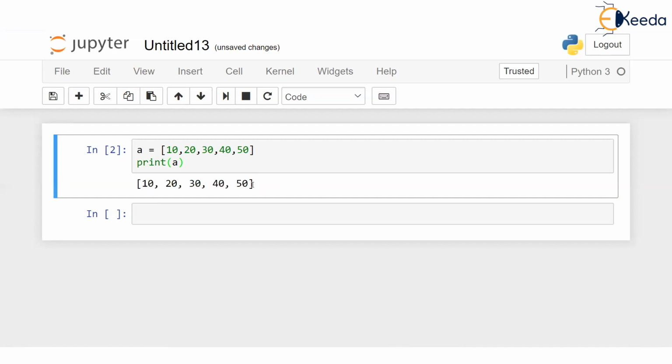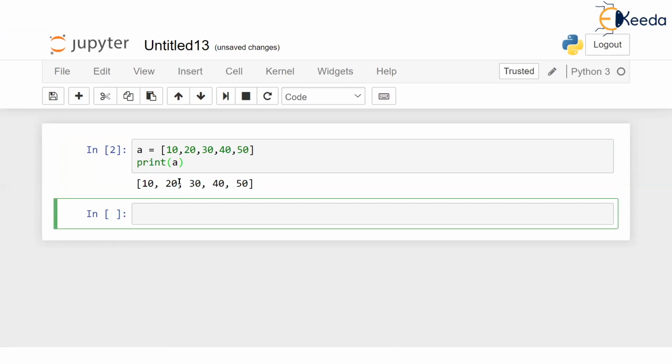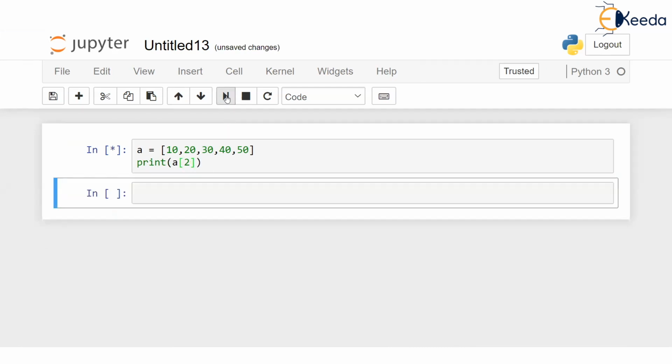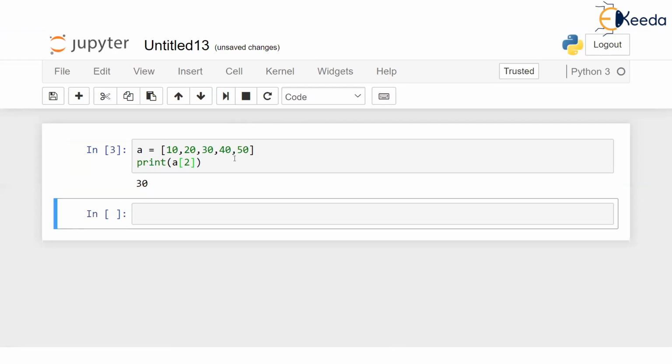So nice, isn't it? A great thing about a list is you store the values, and if you want to print the list, you simply print it by giving its name. But what if I don't want to print the entire list? I want to print only 30. Now, where is this 30 placed? 0, 1, 2, second location. So I will have to give square bracket 2. I hope you are understanding. Now, if I print, it is going to print only 30, a single value.